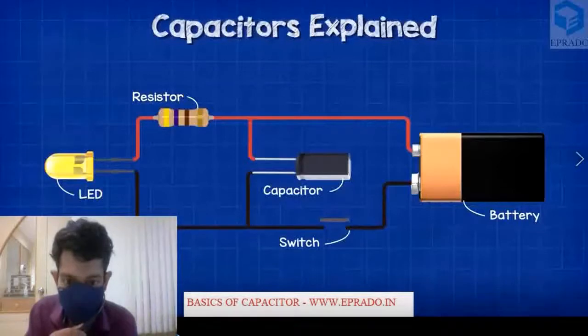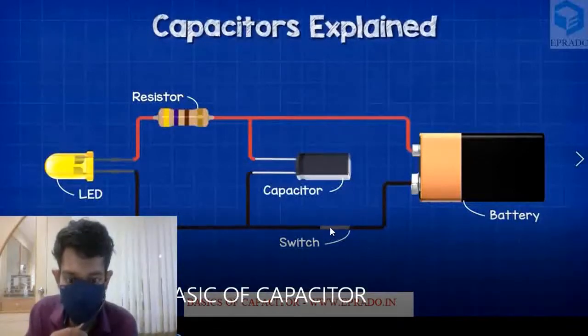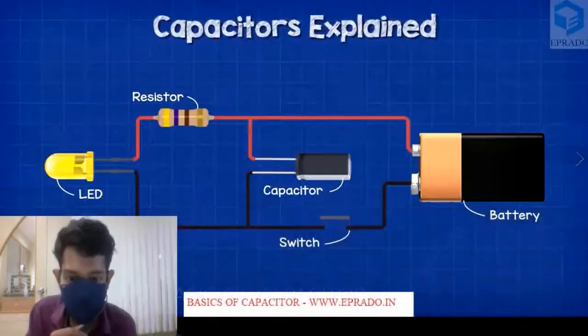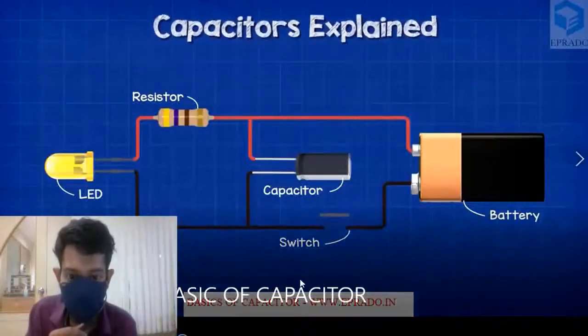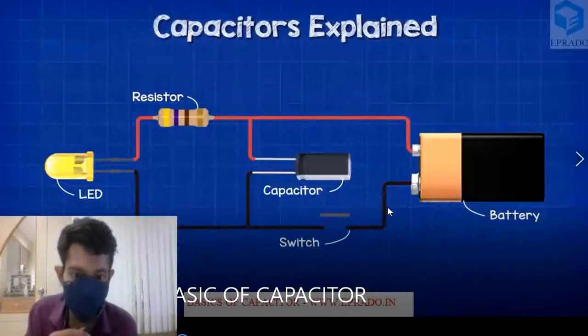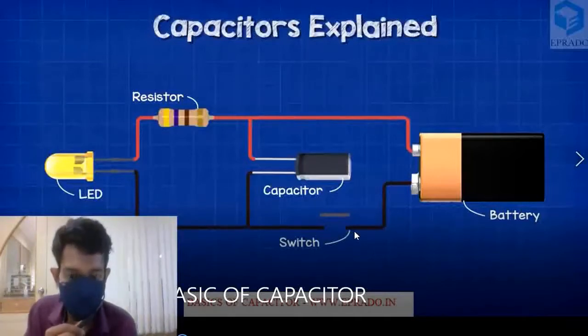In this circuit, when the switch is closed, this capacitor will get charged from the battery and the LED will also glow due to the charge from the battery. And if the switch is turned off, what will happen? At that time, the battery's power will not get into the circuit, and the battery is protected and not connected to the circuit.